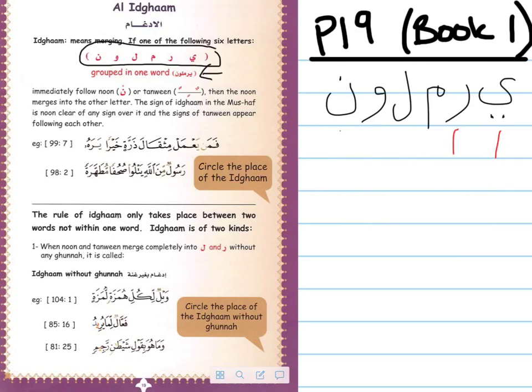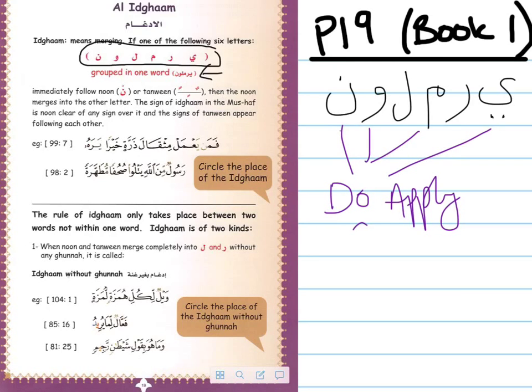Now, there's one small thing that we have to bear in mind when we apply this rule. We can split these 6 letters into 2 categories. The first category is where we apply Ghunna. So, for example, the Ya, the Noon, the Mim, and the Waw all fall under where we do apply Ghunna.